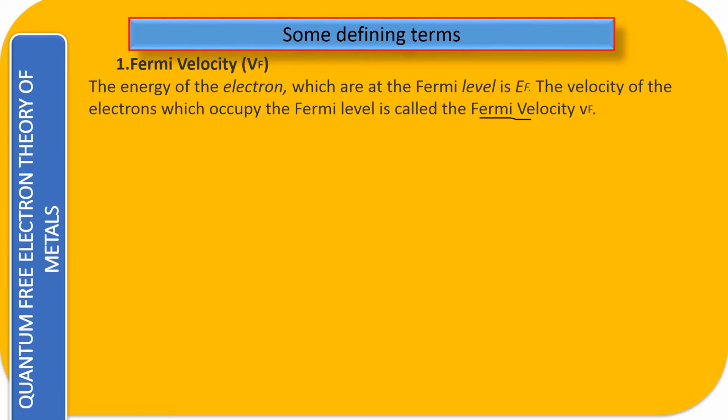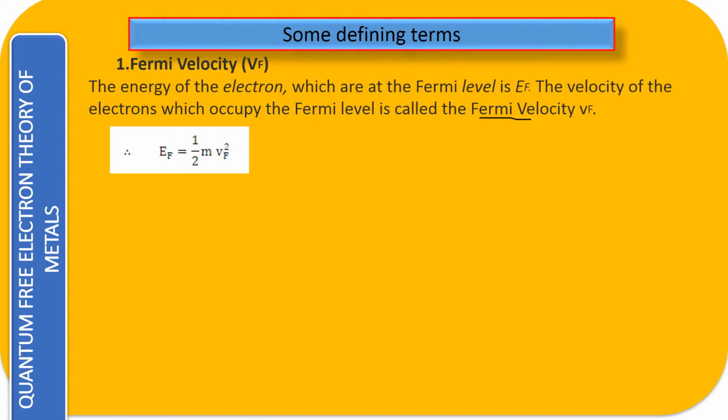We know that at the Fermi energy we have the electrons. If the electron has a certain value of energy, naturally it will be moving with a certain value of energy. That is called the kinetic energy, and from that kinetic energy we can find out the value of the Fermi velocity.